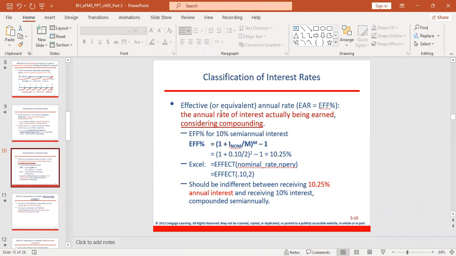So this effective annual rate takes into consideration the compounding period. You can see before we arrived at 10.25, we did some adjustment using this formula. That is why it is called the effective annual rate. It is commonly used in time value of money calculations. We normally use this one.